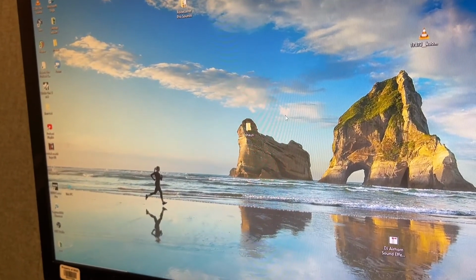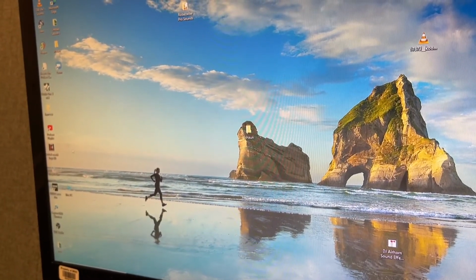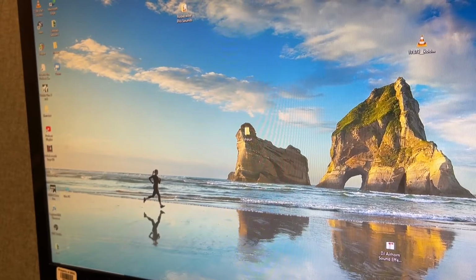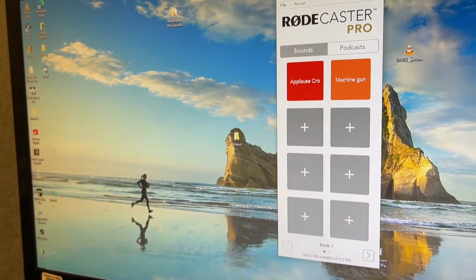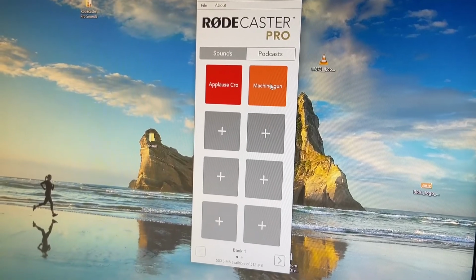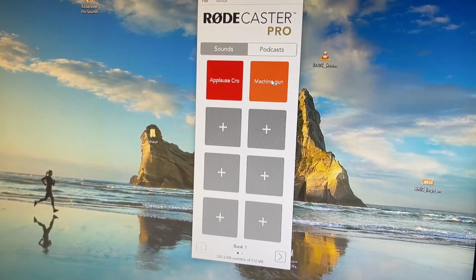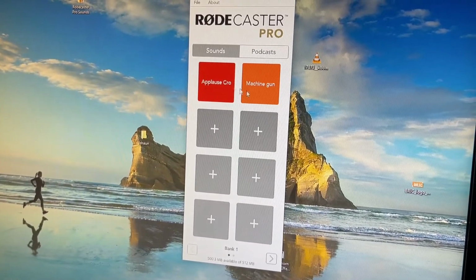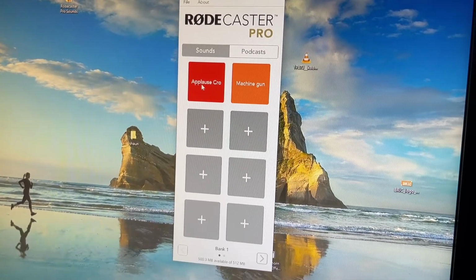You can add a new sound effect from the computer by double-clicking on the Rodecaster Pro application, opening it up. While the Rodecaster Pro is turned on, you'll be able to see the sound pad represented here on the computer.